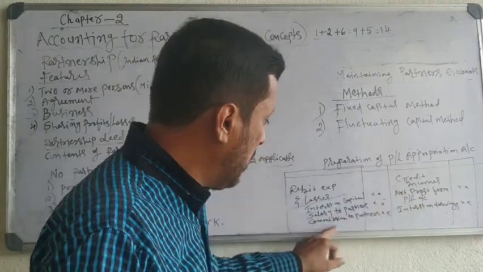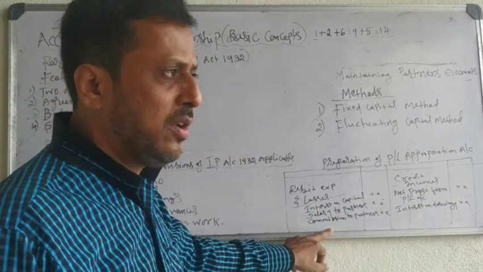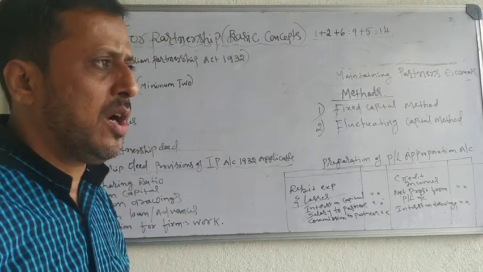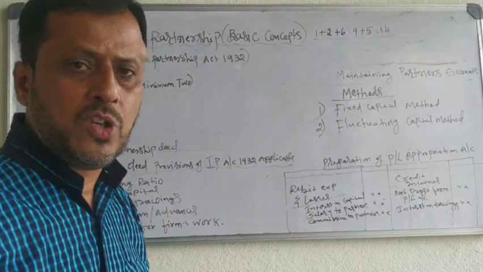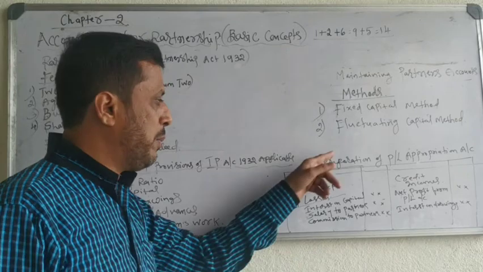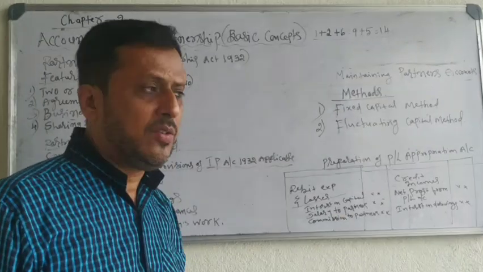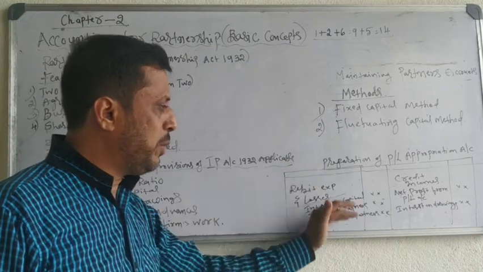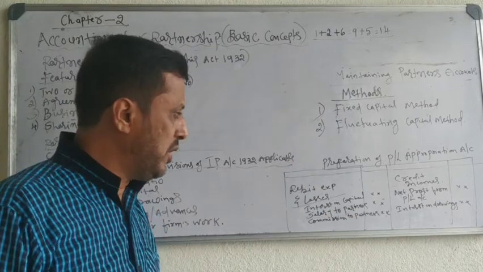And whatever the difference amount is there, the remaining profit, surplus profit, that surplus profit will be divided among all the partners according to their profit sharing ratio. For that, we have to prepare an account called profit and loss appropriation account. So in the next class, we will learn how to prepare the profit and loss appropriation account.